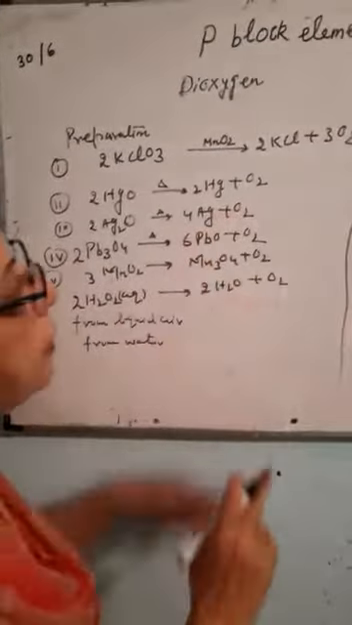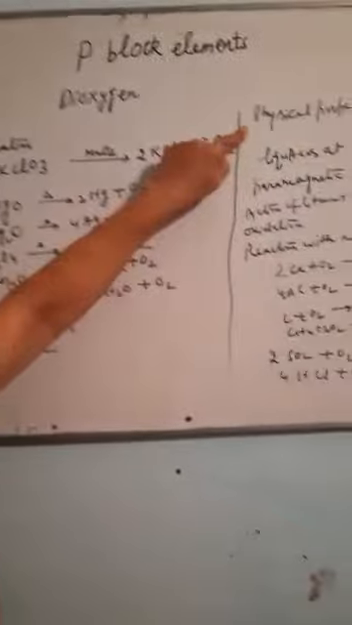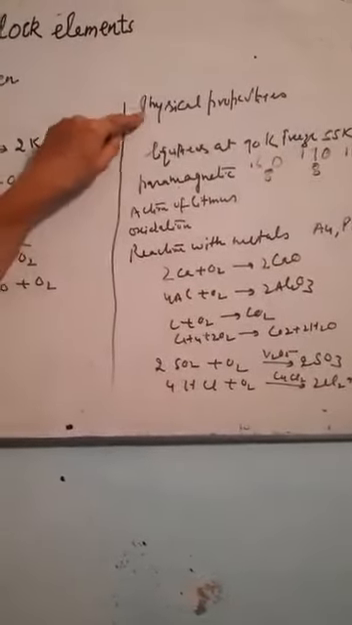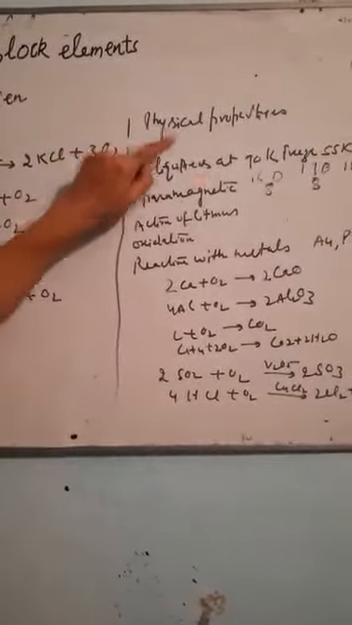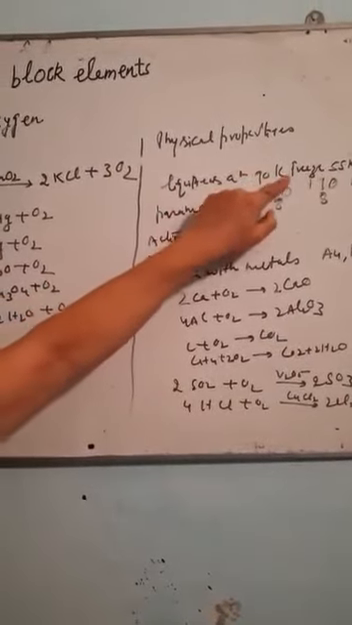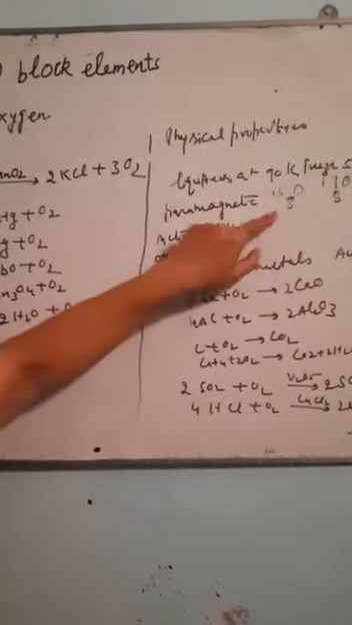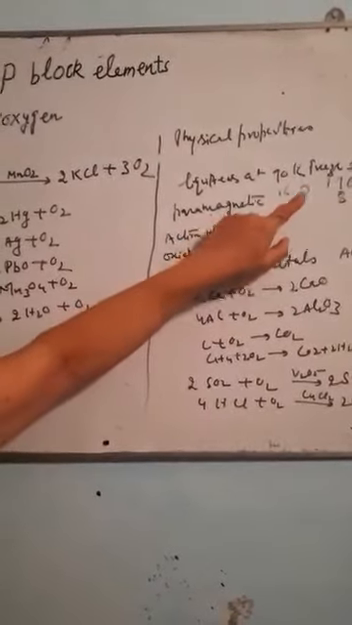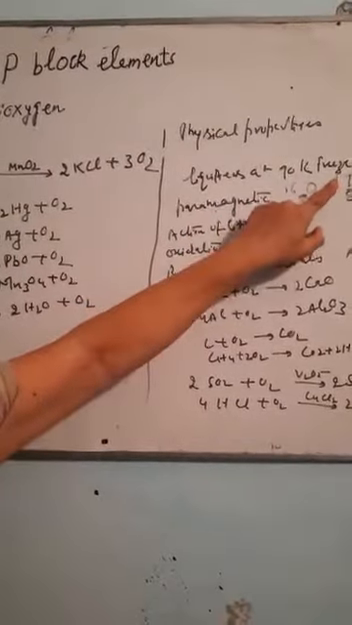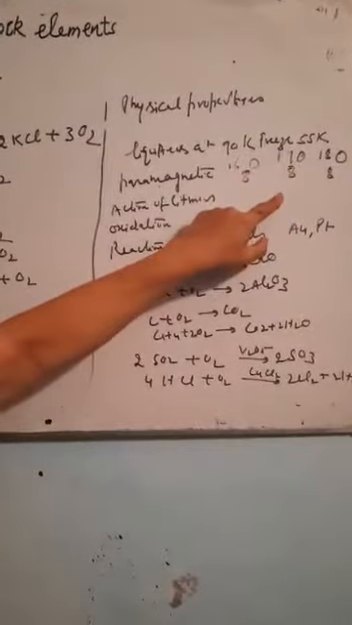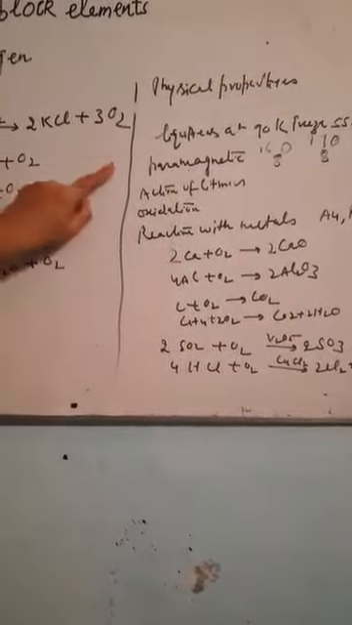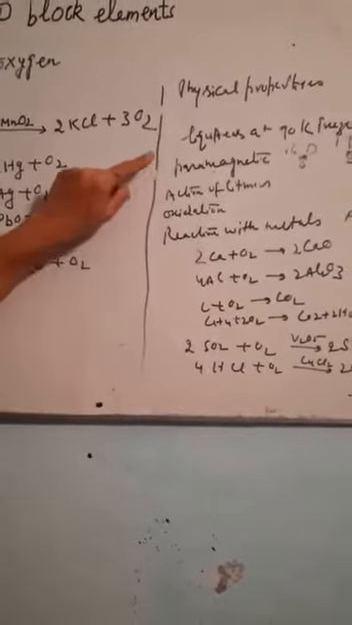If we look at the physical properties of oxygen, it is a colorless, odorless, tasteless gas. It is slightly soluble in water. It liquefies at 90 Kelvin and freezes at 55 Kelvin. It has three isotopes: 16O8, 17O8, 18O8.